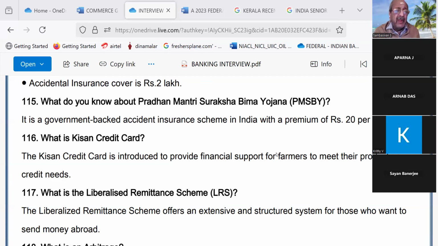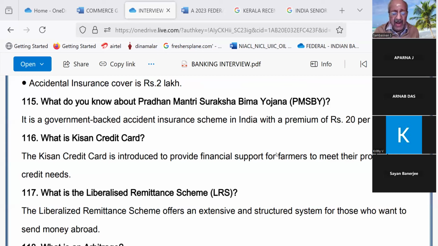And you are covered up to 2 lakhs. That is, if any accident takes place, the depositor is covered up to 2 lakhs. And if any accident takes place and the depositor dies, his nominee will get 2 lakhs rupees. And in the case of accident, if he is meeting with accident which disables two hands or two legs, he will be given 2 lakhs.